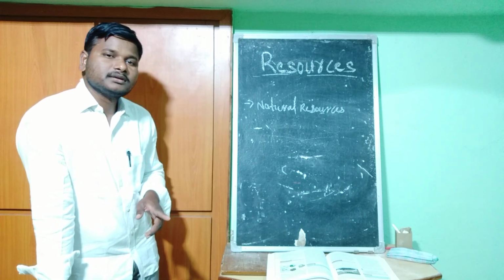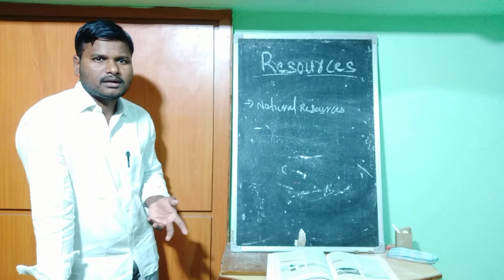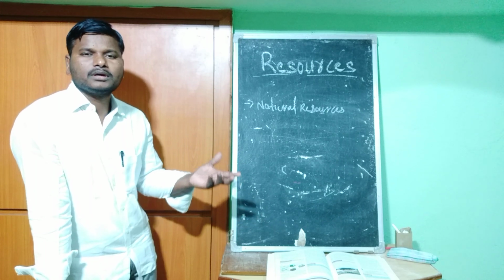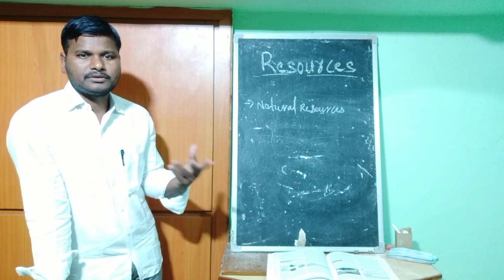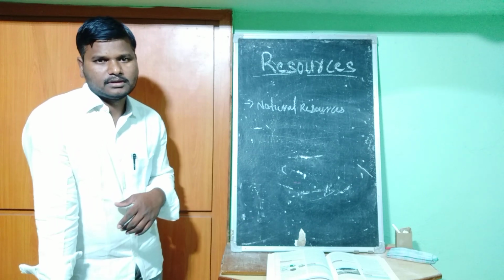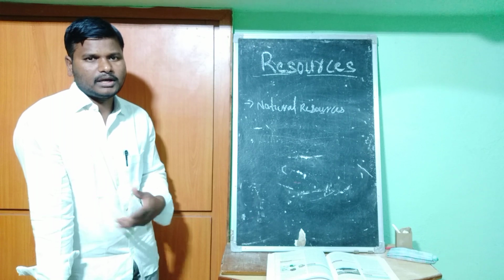Next, some resources give us joy. So that is not having economic value. Example, if we go to any area with a good landscape, while we are there, we get joy. But that is also called a resource. That is useful, but it does not have economic value.